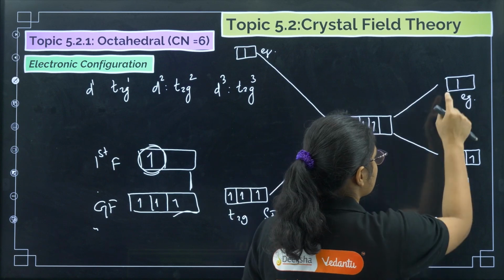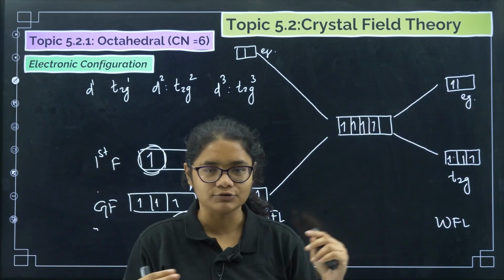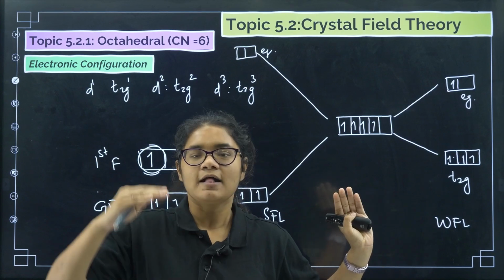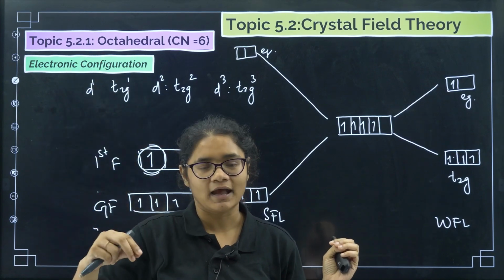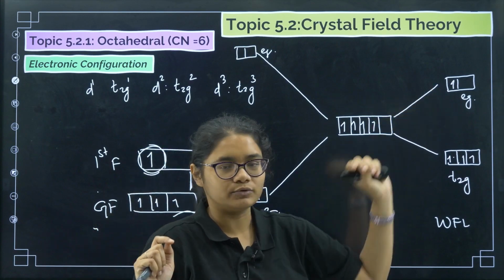So the fourth electron goes here. The fourth electron says, okay, why should I undergo repulsion between these people? The next energy level is not very high, so I can go and sit there peacefully. So the fourth electron goes here.